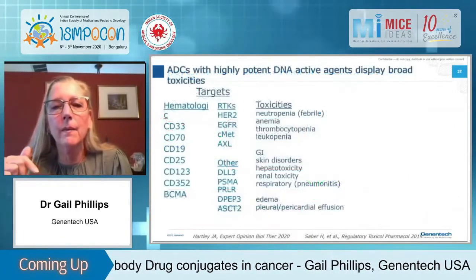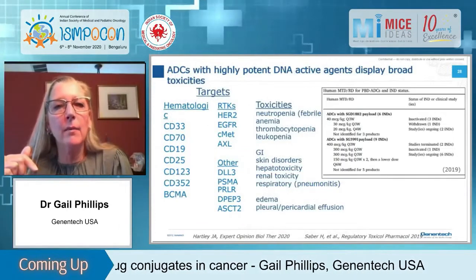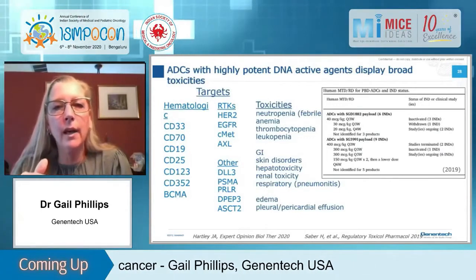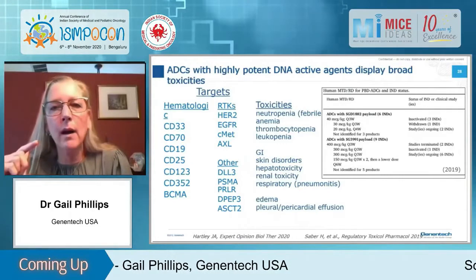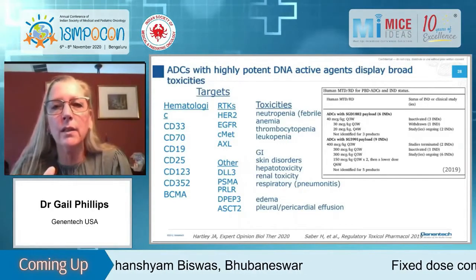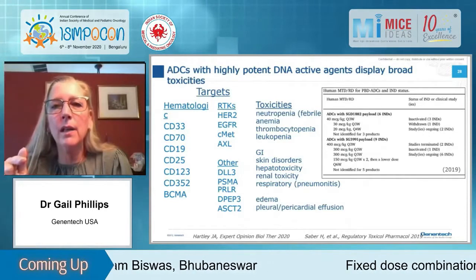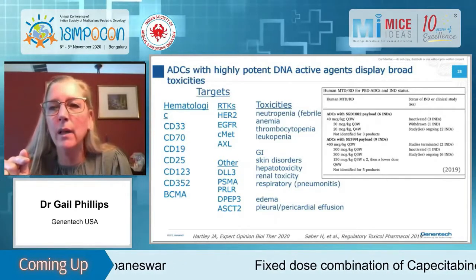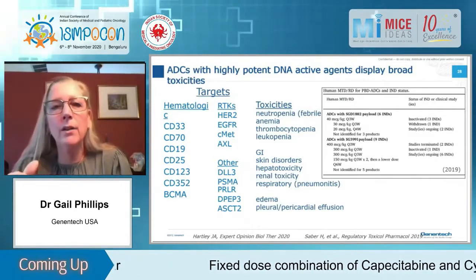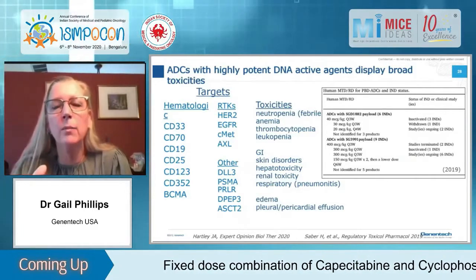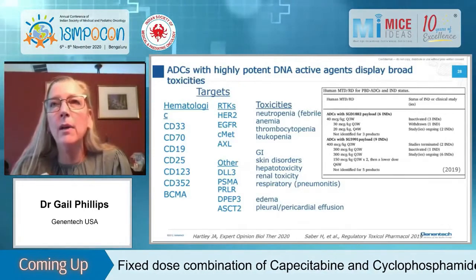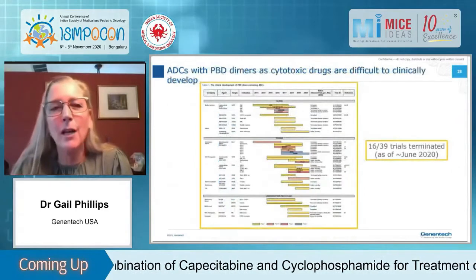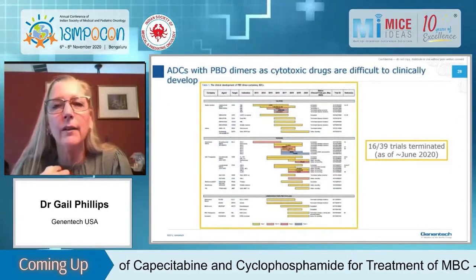And these PBD dimers have been tested on a number of different targets. The targets are shown here, both hematologic and RTKs, as well as other. These are super potent payloads. They have a lot of different toxicities, which are listed here. And if you look in the box here, you can see that the MTD is actually in the microgram per kilogram amount. So this indicates how unbelievably potent they are. And the bottom line here is that most of the ADCs with PBD dimers that have gone into the clinic have been terminated because they get toxicity without achieving any kind of efficacy. There are still some being studied, so stay tuned, but no successes thus far.